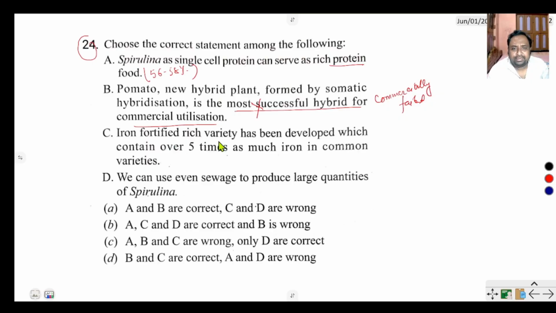Iron fortified rich varieties have been developed which contain over 5 times as much iron as common varieties. Example, Raktasali, Sali rice. That is what? Royal rice.